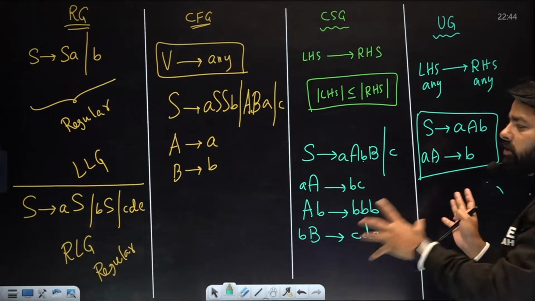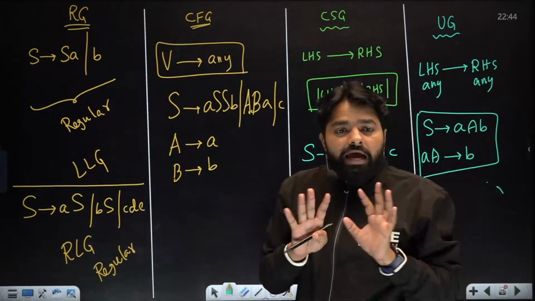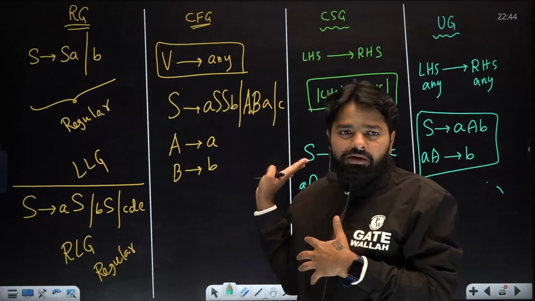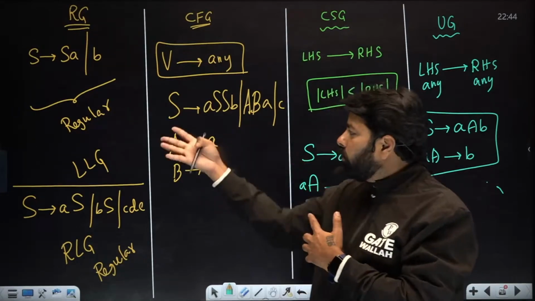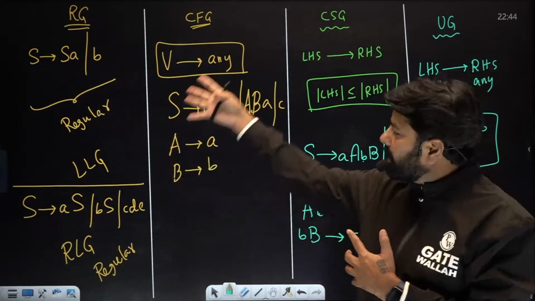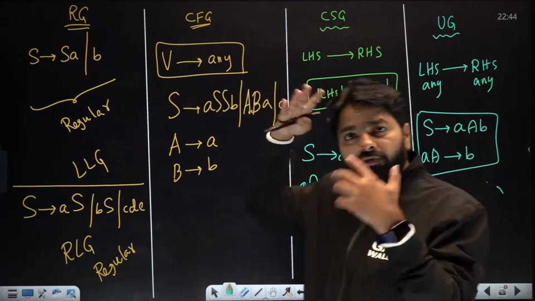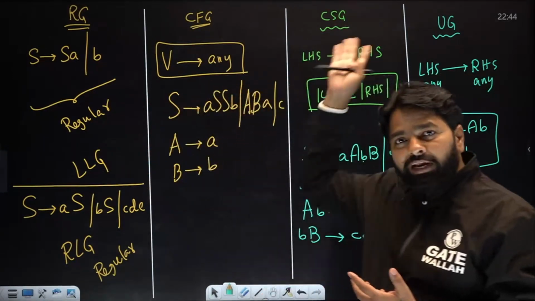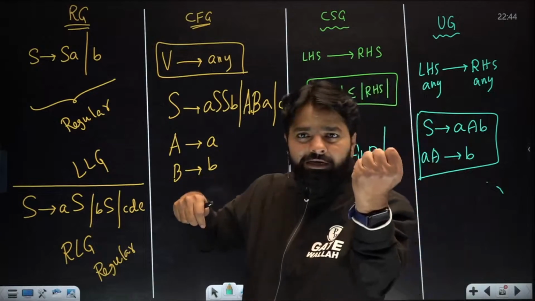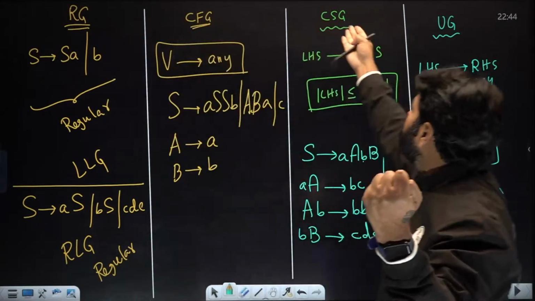So which direction are you talking about? It's not the languages. Languages are different. These are the grammars, different models. Do not call them languages. Remember that they are grammars. Regular language is different, context-free language is different. You can write RG, CFG, CSG, UG.